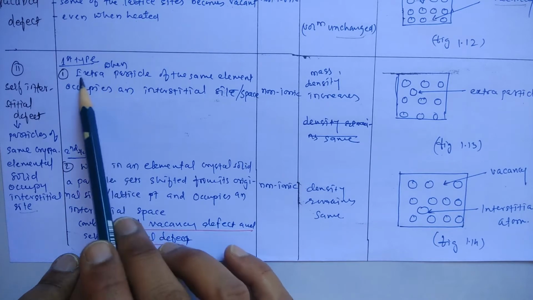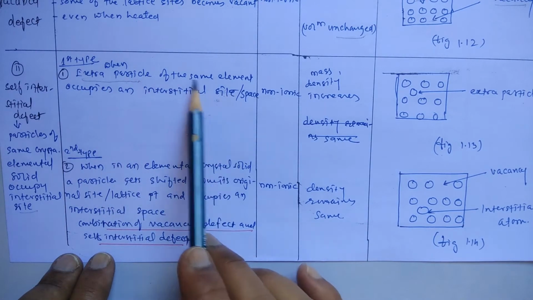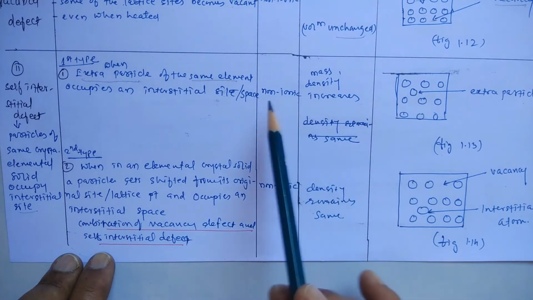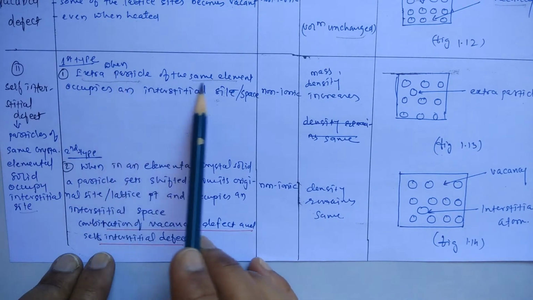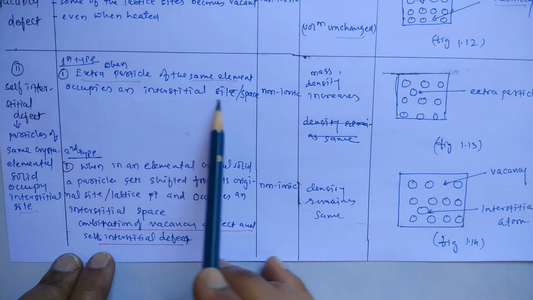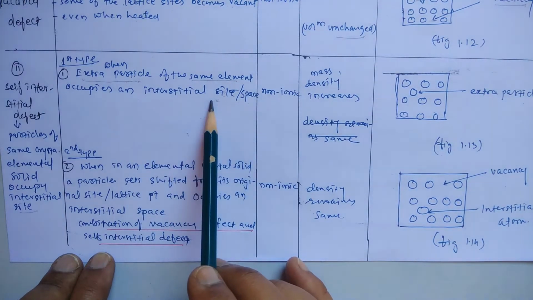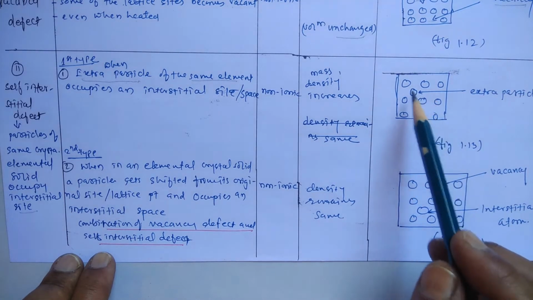When an extra particle of the same element, suppose this is a zinc element, comes from outside and occupies an interstitial site or space, then this is the first type. Now here in this case, this is the diagram.